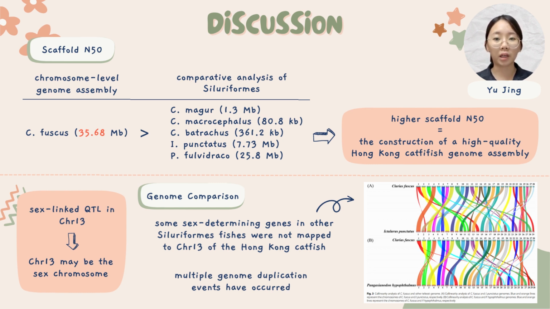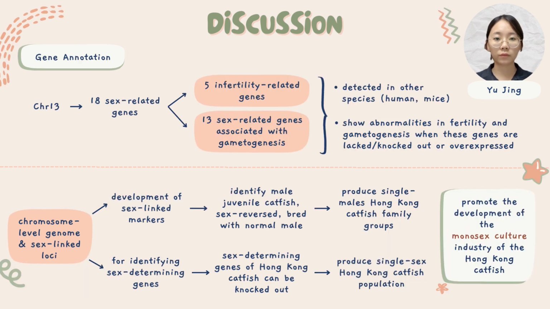This may be due to the fact that the genomes of siluriformes fishes are generally large and multiple genome duplication events have occurred. Based on the gene annotation results for chromosome 13, 18 sex-related genes were identified in the sex-linked QTL, and among them, 5 infertility-related genes and 13 sex-related genes associated with gametogenesis were identified. These genes were detected in other species such as humans and mice, and they show abnormalities in fertility and gametogenesis when these genes are silenced, knocked out, or overexpressed.